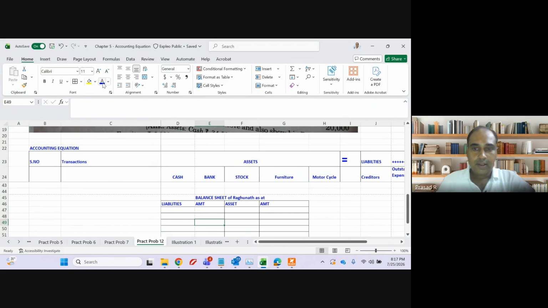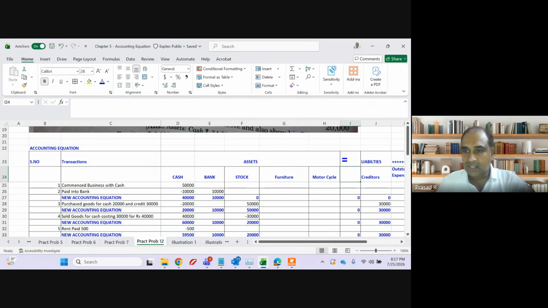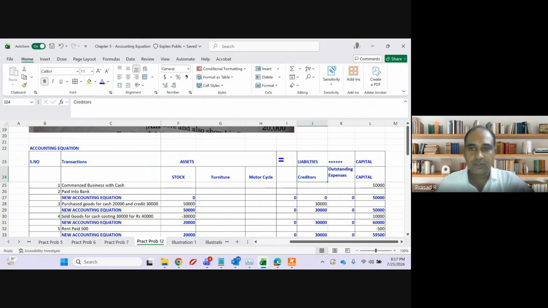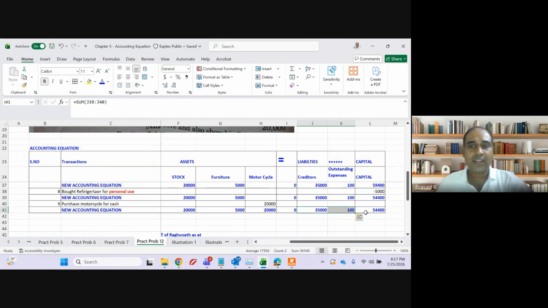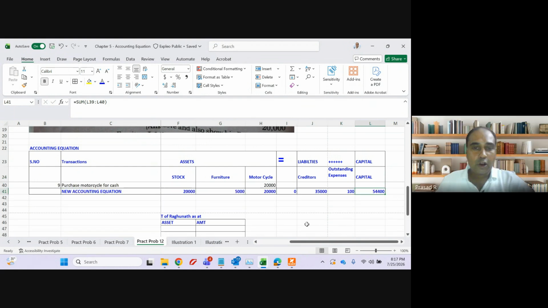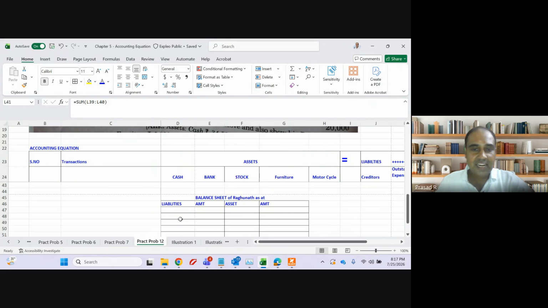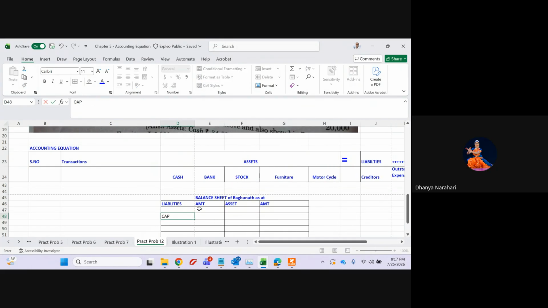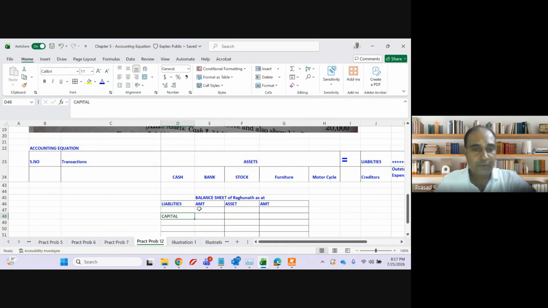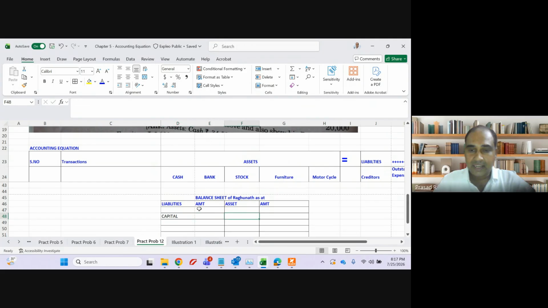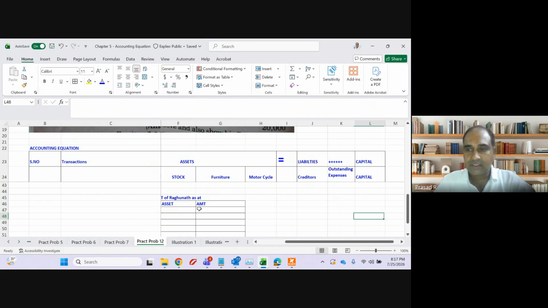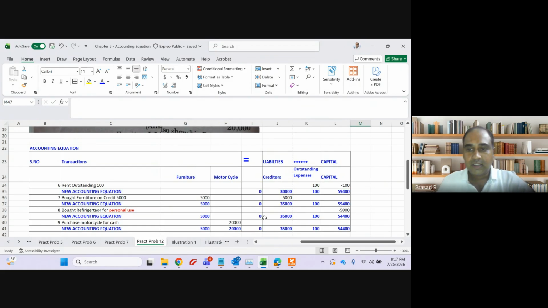Now in liabilities, what are the things we have? We have creditors and outstanding expenses. My balance sheet always starts with capital, the internal liabilities, followed by current liability and non-current liability. But let's not go into that classification now. It's not relevant at your stage.